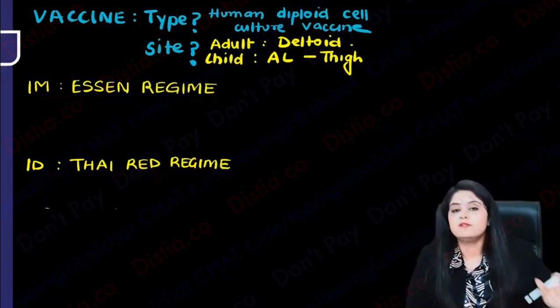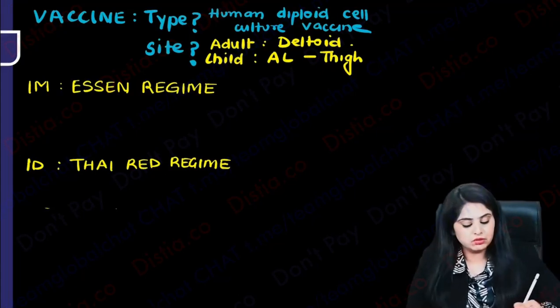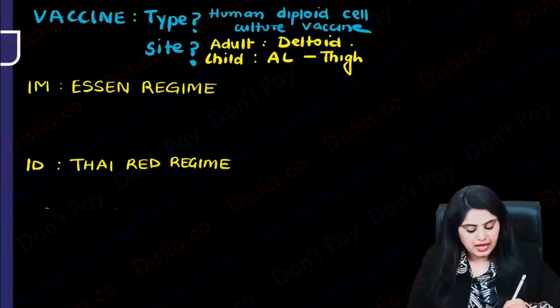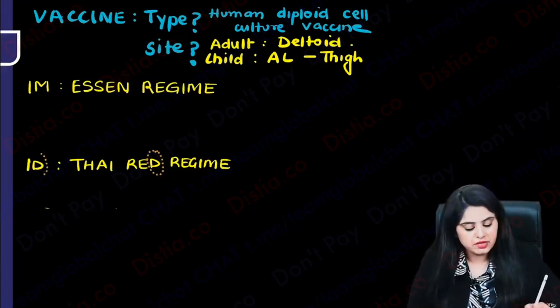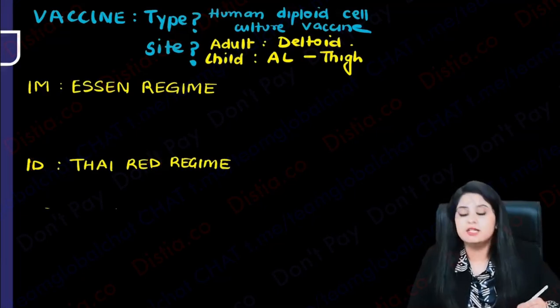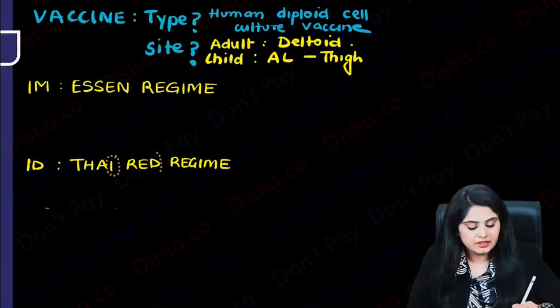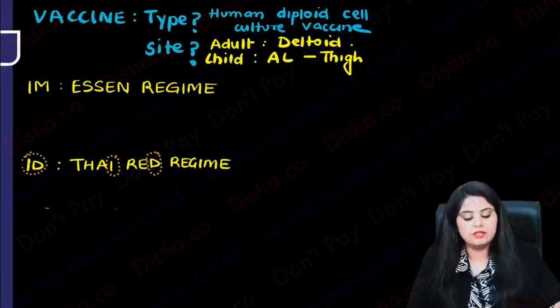देखो, पहले तो the confusion is which is muscular, which is dermal. तो thigh red, you will have to see the last alphabets. So thigh red ends with D, so this is the intradermal, or you can also learn that thigh ka I and red ka D makes it intradermal.